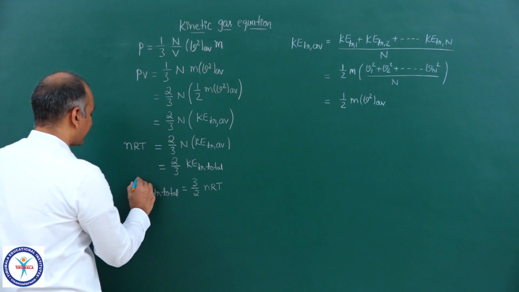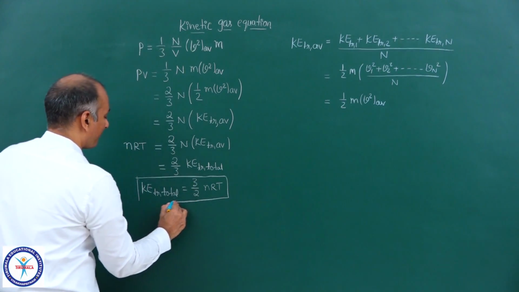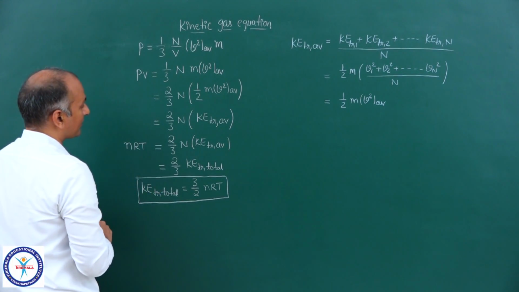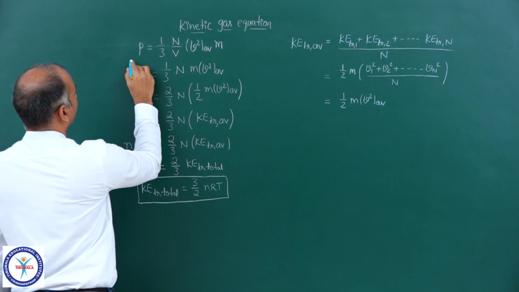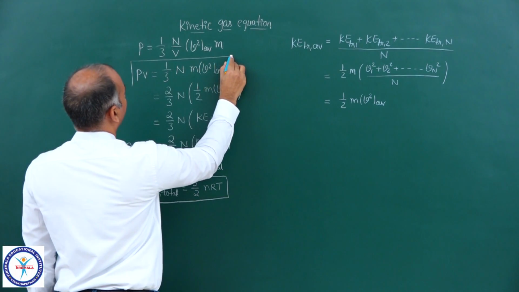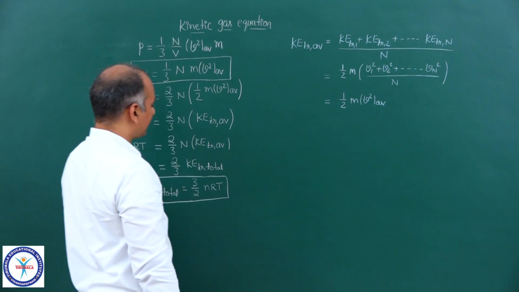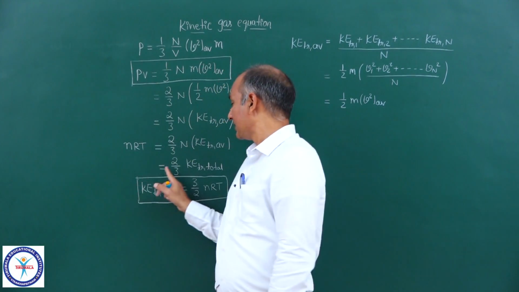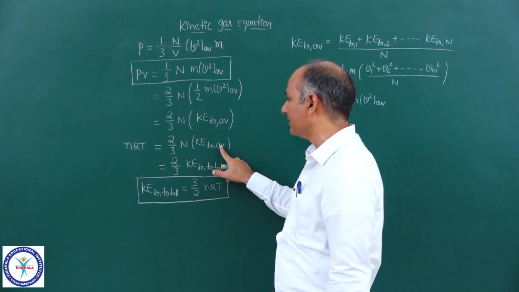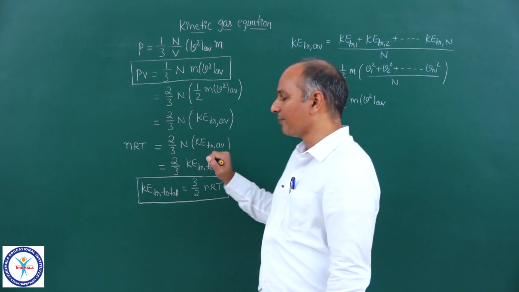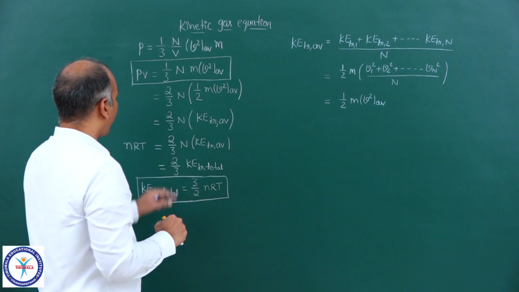And you see this expression, all of you. This is one expression which is very important, and this is another expression which is very important. PV is equal to 1/3 mN V square average, and this is the kinetic energy translational average here. This is average.